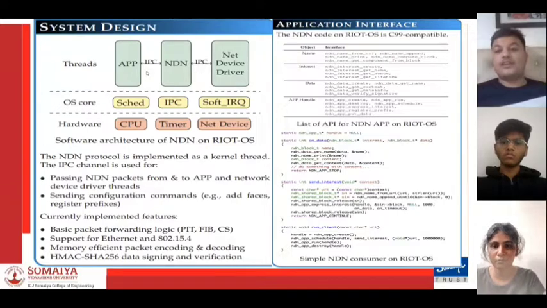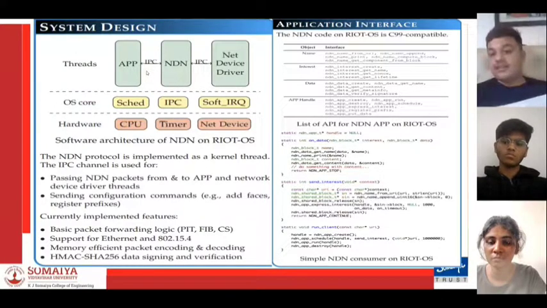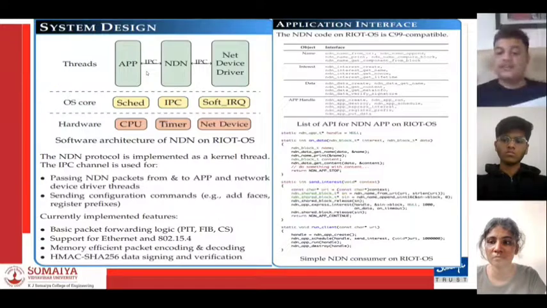This is the application interface on the right side. We can see that the NDN code on RIoT OS is C99 compatible. In that we can see there are four objects, which are name, interest, data, and app handle. This is a list of APIs for an NDN app on RIoT OS. We can see the static NDN app handle equal to null, and these are the functions. This is a simple NDN consumer on RIoT OS.